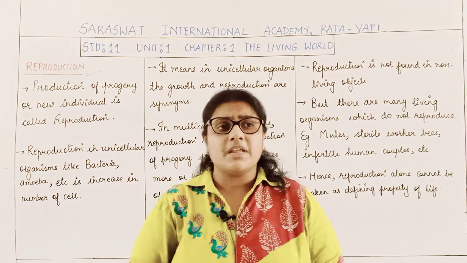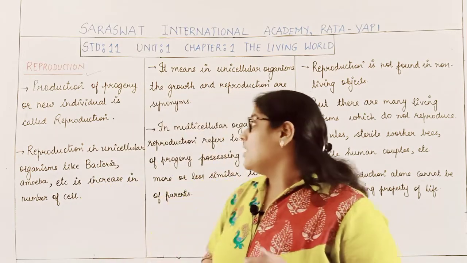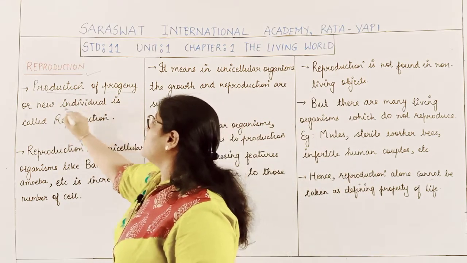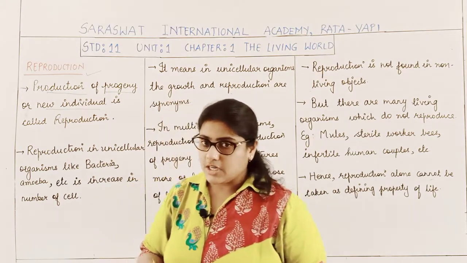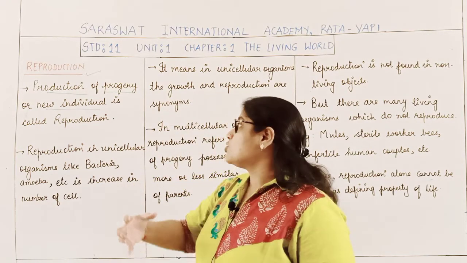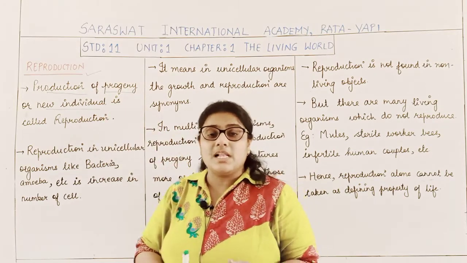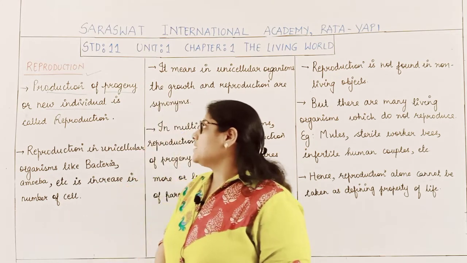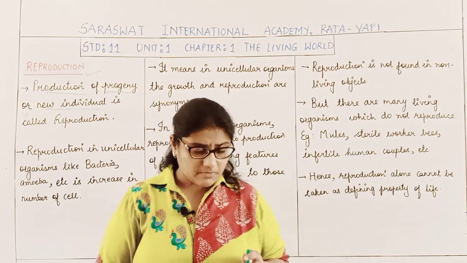The term reproduction indicates the production of the progeny or the new individual similar to that of the parents. What is that process called? It is called reproduction.